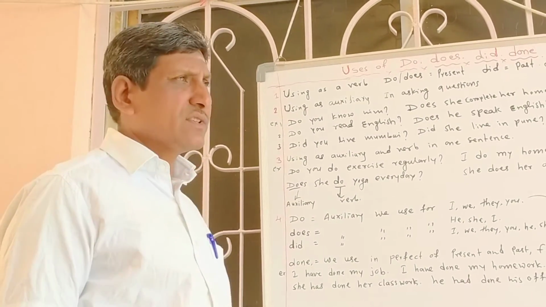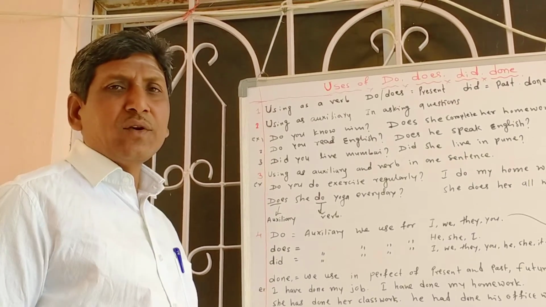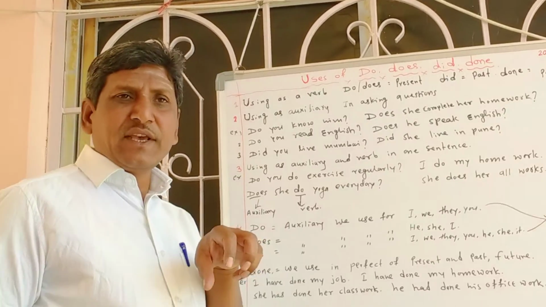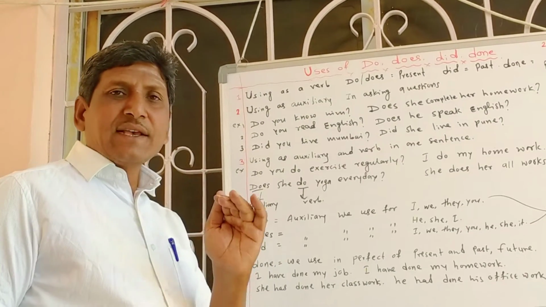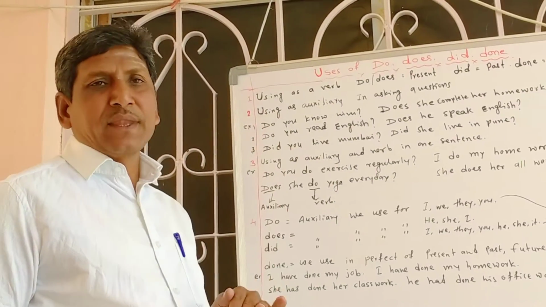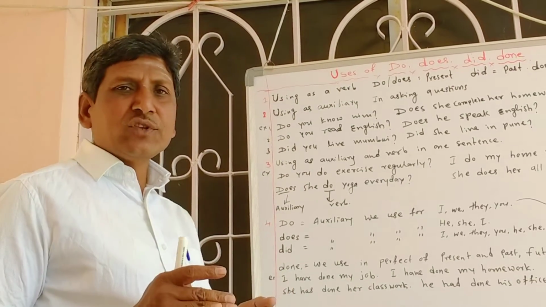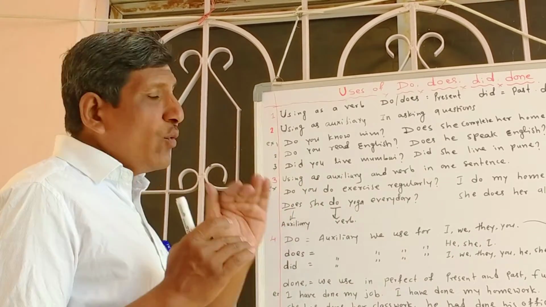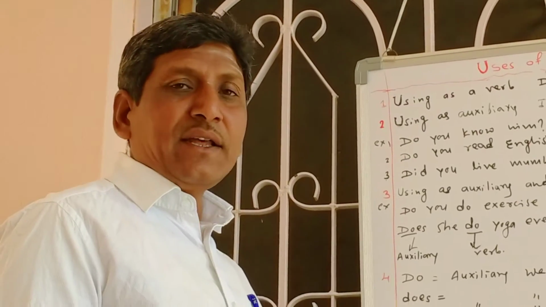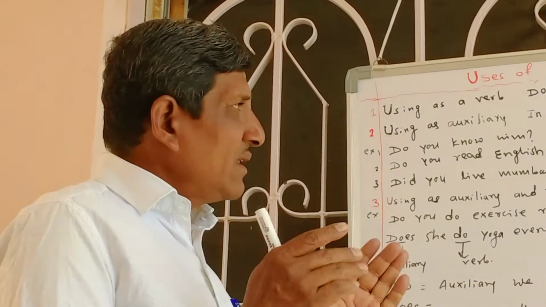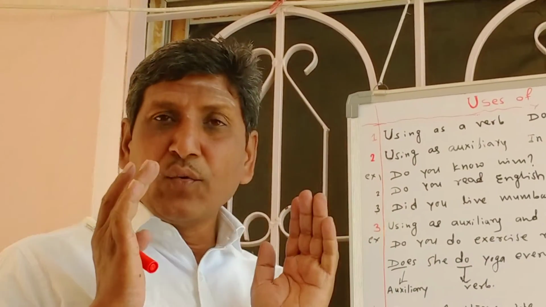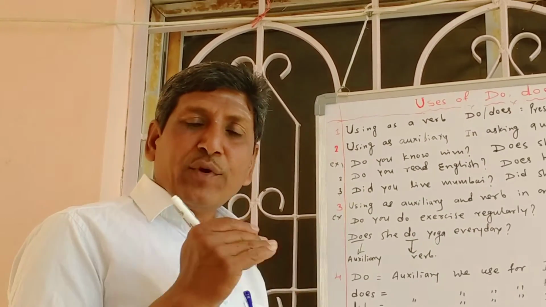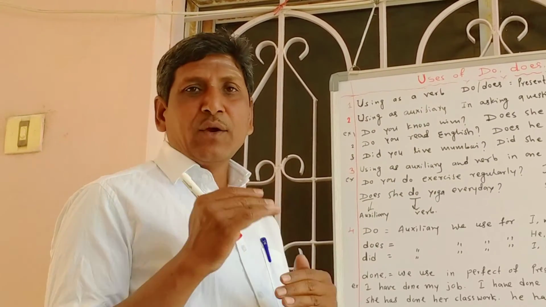Today we are going to discuss the grammar topic: verbs. In the English language, one verb works as both an auxiliary and a main verb. We are somewhat confused about do, does, did, and done, and how they work in a sentence. I will tell you that do is a verb and also an auxiliary, and when it works as an auxiliary and when it works as a verb.